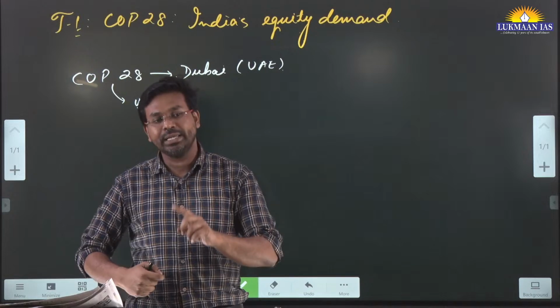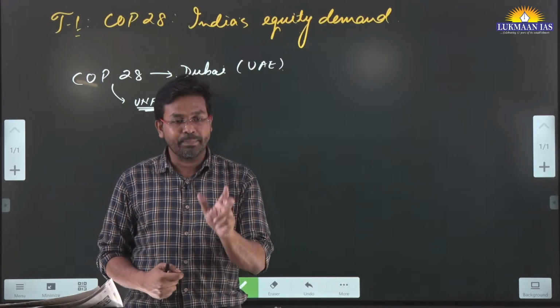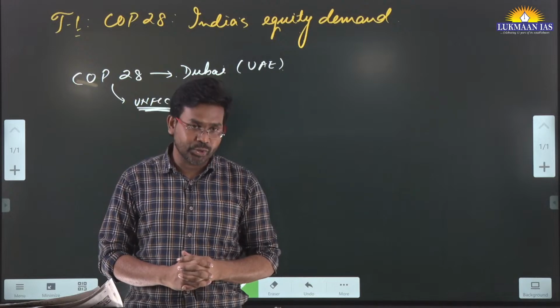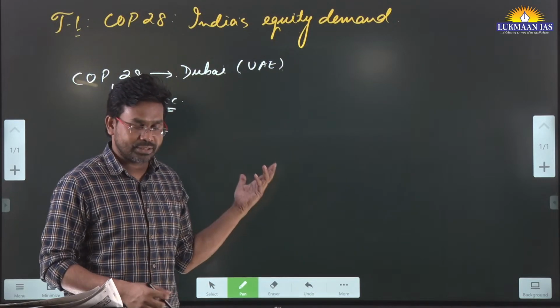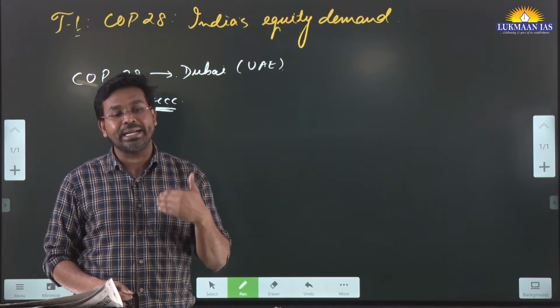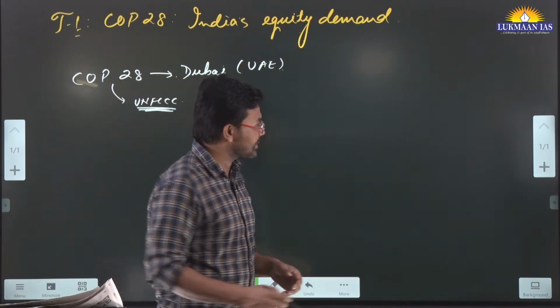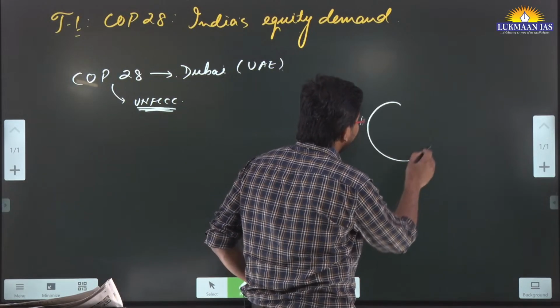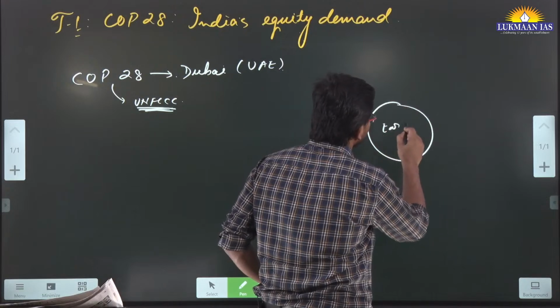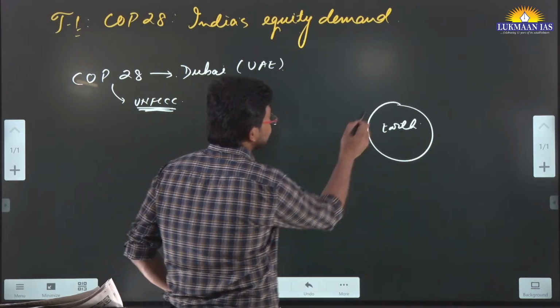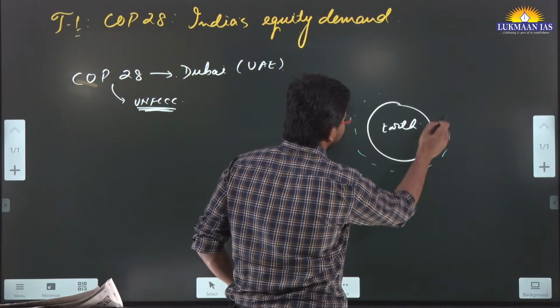But global warming is not the only issue. Apart from this, pollution has also assumed to be a major issue as part of climate negotiations. We are talking about how to address the issue of pollution. As we discussed in a previous discussion as well, Earth has an atmosphere surrounding it.